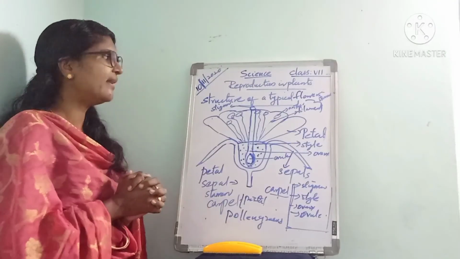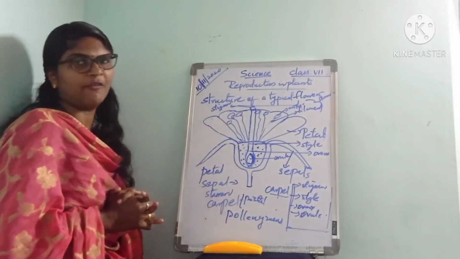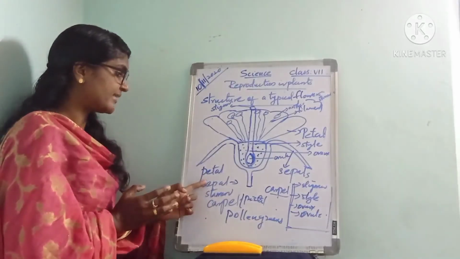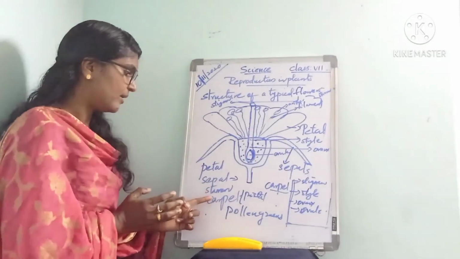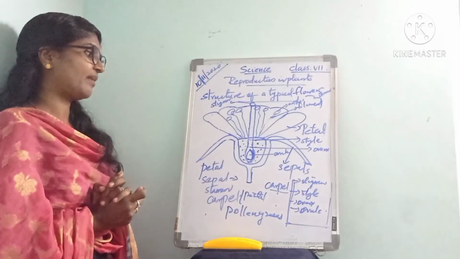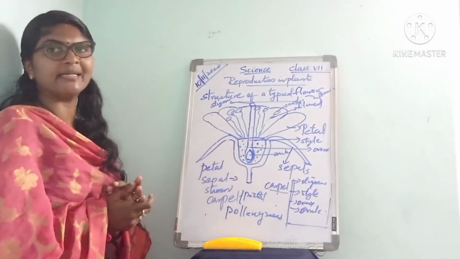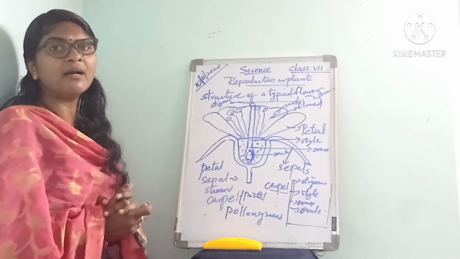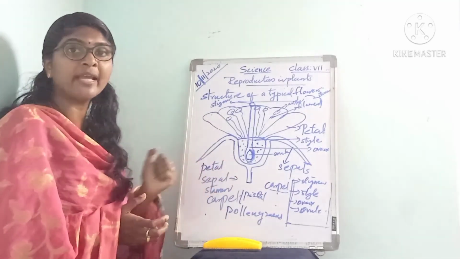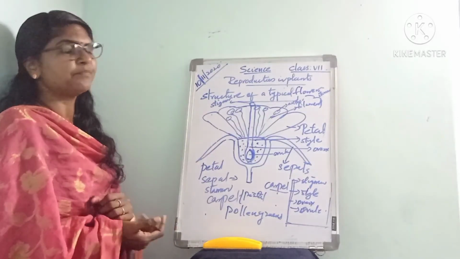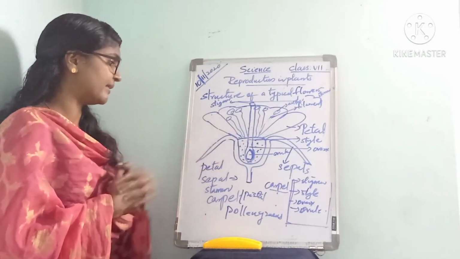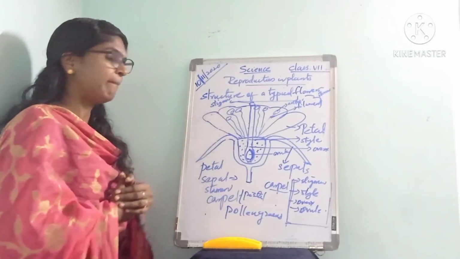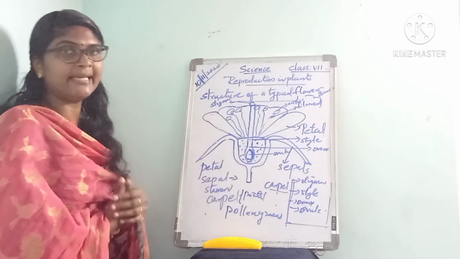That is about the structure of a typical flower. Here we have four important parts: sepal, petal, stamen, and carpel or pistil. Sepals are green in color. Their function is to protect the other parts of the flower before it blooms. The colored part is called the petal.